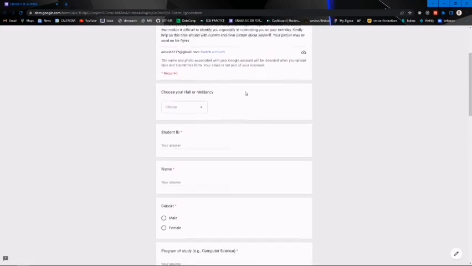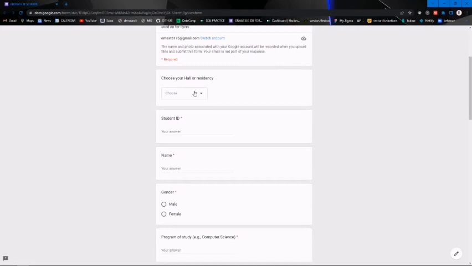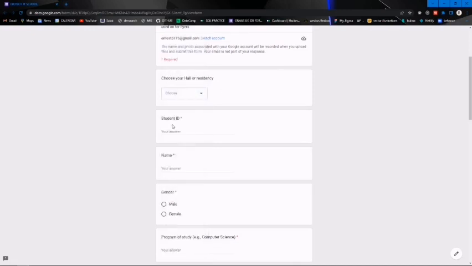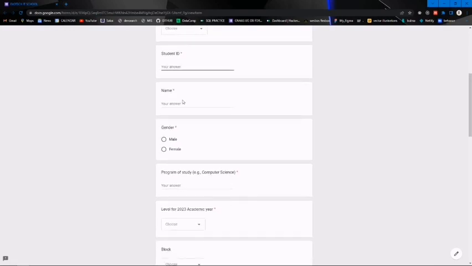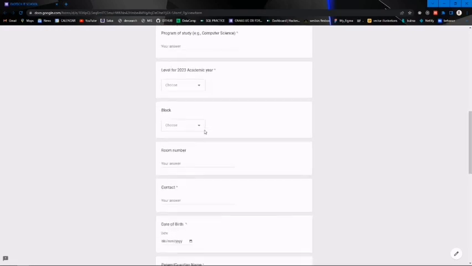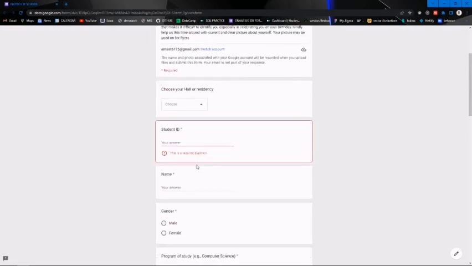So assuming I am doing it for students in this university, I'm asking you to choose your residency. So this choose that you can see, we call this a drop down, and it has all the various halls that you have here. You can type your student's ID here as a field. We have a name where you can type, and this red asterisk here tells us that it is compulsory. If you don't submit this, you can't actually fill this form.